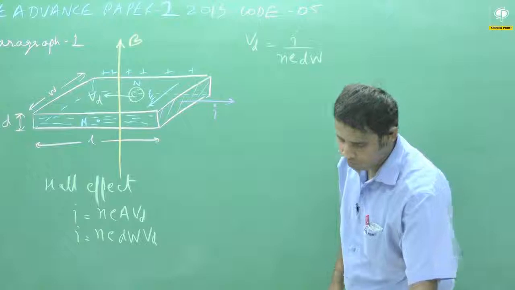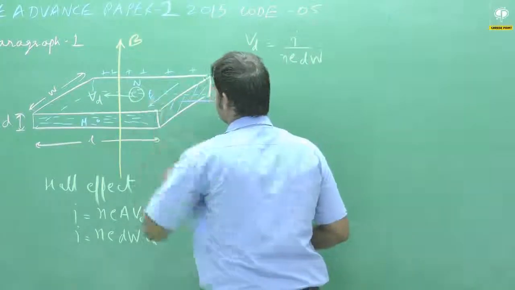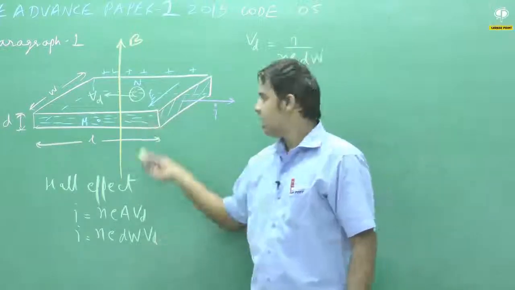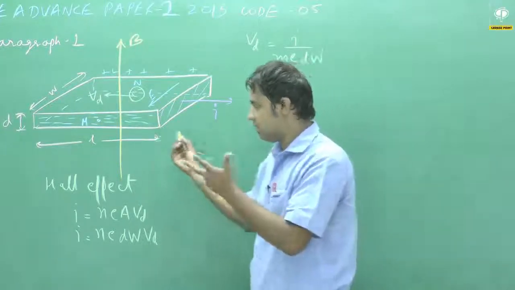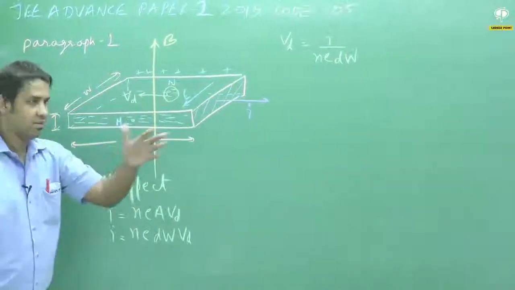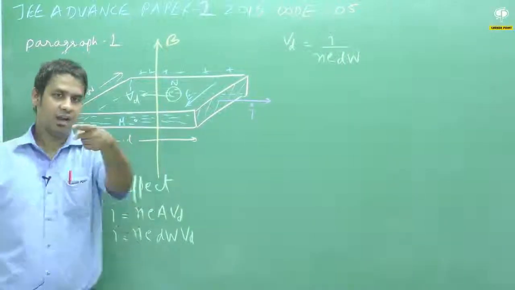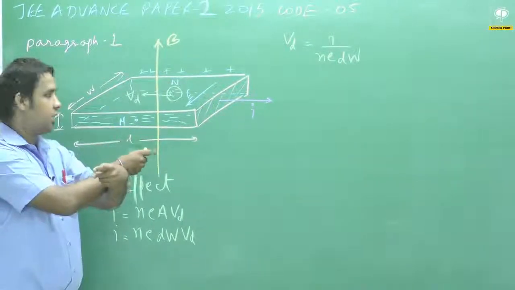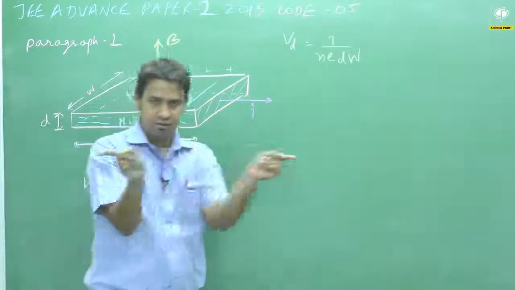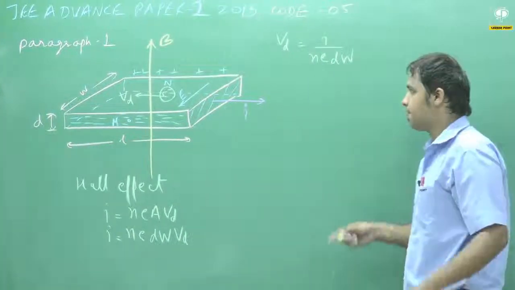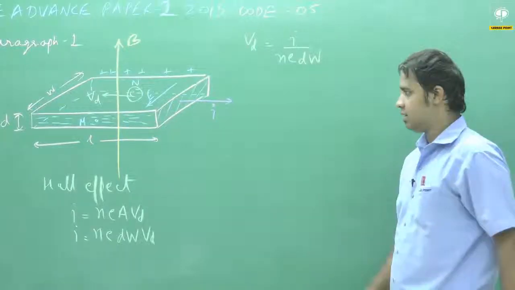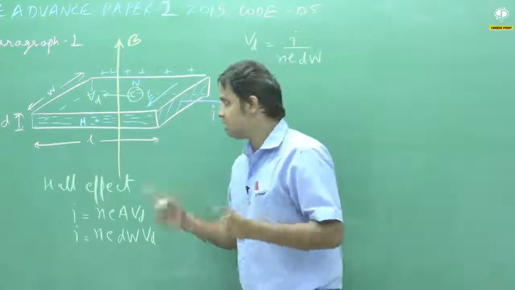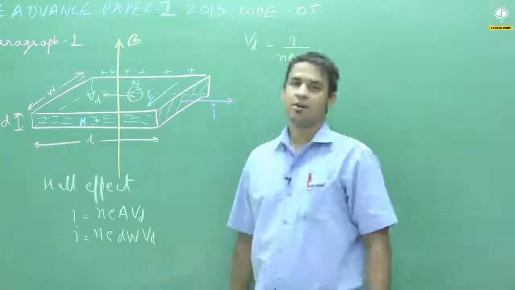Now what does the electric field do? This electric field exerts another force on the electron. Now the electron is experiencing two forces together. One is magnetic force, another is electric force. And you see the direction of both forces. Magnetic force is acting in this direction, but the electric field is towards you, so the electron will experience electric force in the backward direction. Now these two forces are in opposite directions. What will happen? Very soon, these two forces will cancel each other, and then the net force on the electron will be 0.